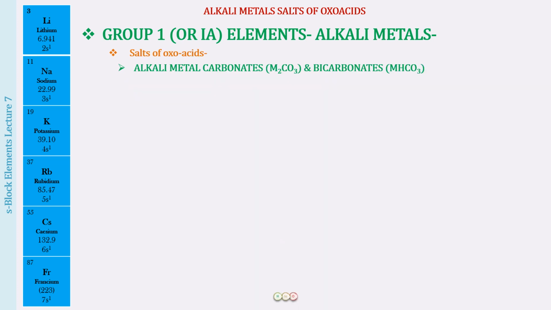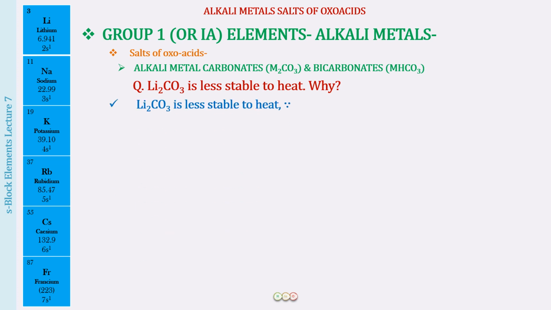Now, a question which can be asked very frequently in the examination is: why is lithium carbonate less stable to heat? You all know that lithium carbonate decomposes into lithium oxide and carbon dioxide, whereas the rest of the alkali metal carbonates are stable at Bunsen flame temperature. But why is it so is very important for you. Lithium carbonate is less stable to heat because of its structure, that is Li2+ CO3 2-. This is an ionic bond formed between the lithium ions and the carbonate ion.